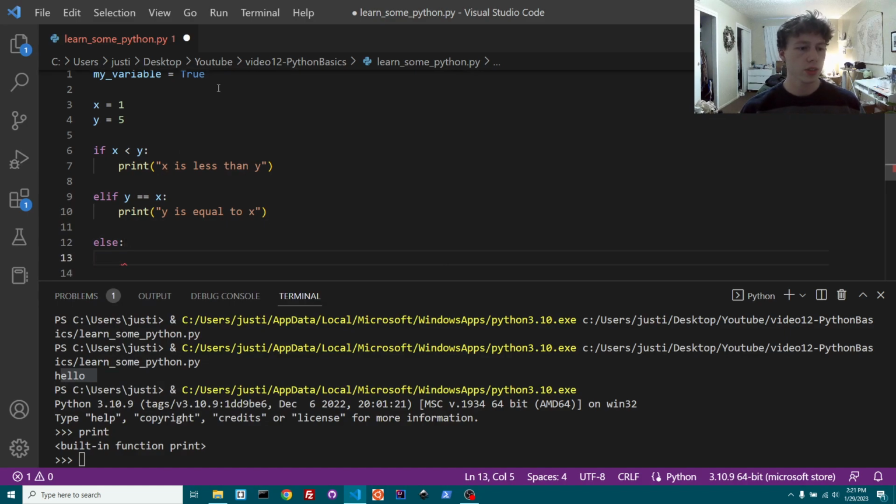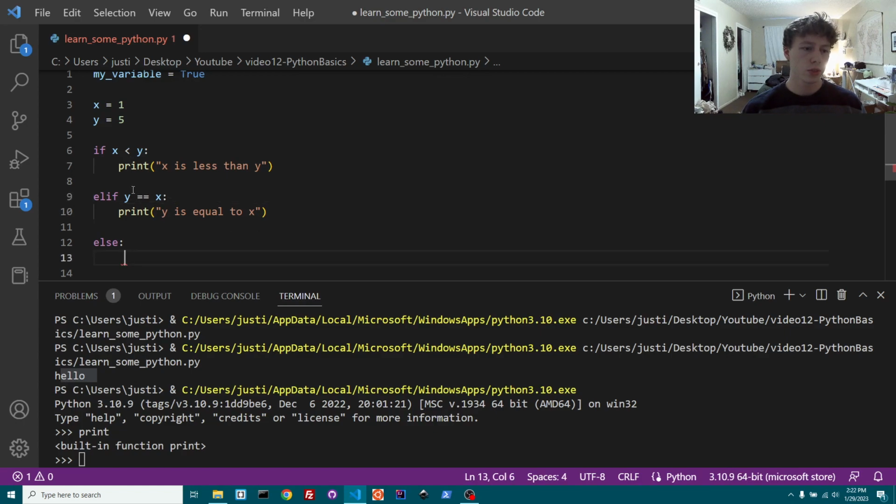Essentially, if none of these conditions are true, then it's going to print something here. So far we've said if x is less than y, then print x is less than y. Otherwise, if x is not less than y, if they're equal to each other, and you could say if x is equal to y, either way, it doesn't matter. So if x equals y, then we print y is equal to x.